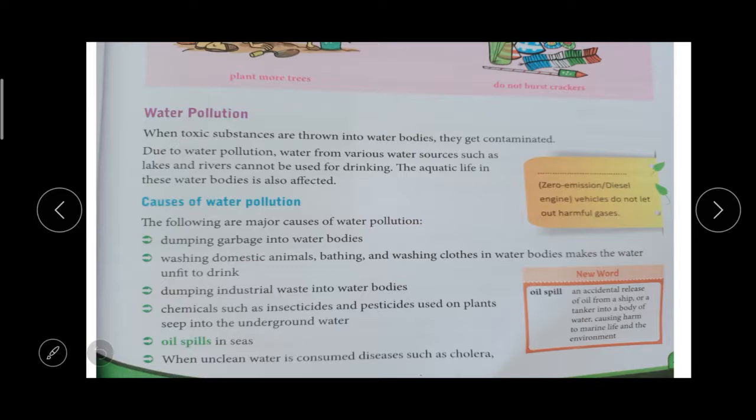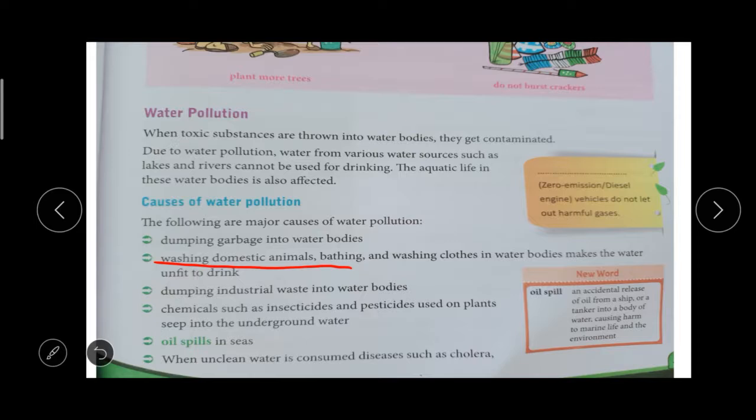First one, dumping garbage into the water body. We are throwing waste into lakes and rivers, so that is the major cause of water pollution. Then washing domestic animals. In village areas they wash the domestic animals in the ponds. Then bathing and washing clothes will also cause water pollution, and because of that we are not able to drink that water.